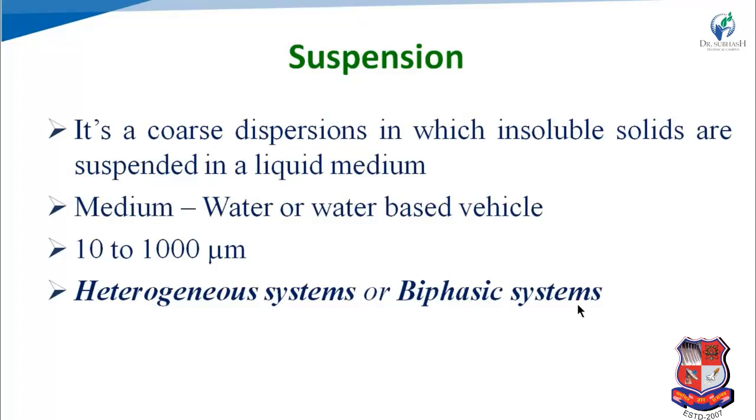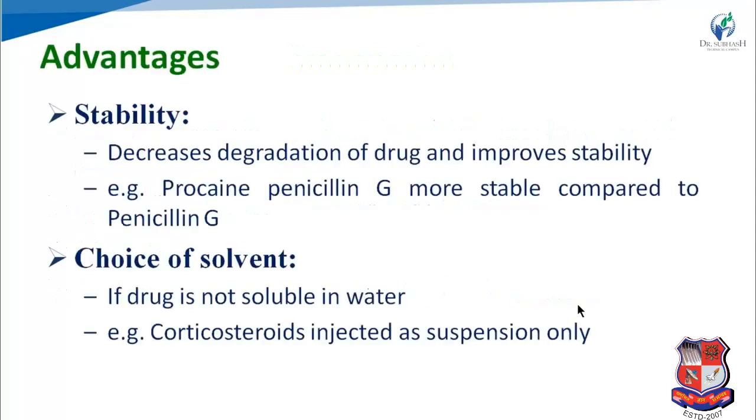We can say a solution is a homogeneous system in which the two phases are not visible to each other. That's why a solution is a homogeneous system. But in the suspension we are using two phases, one is the solid and another one is the liquid. So that's why it is known as a heterogeneous system or biphasic system. So we will discuss here the advantages of suspension.